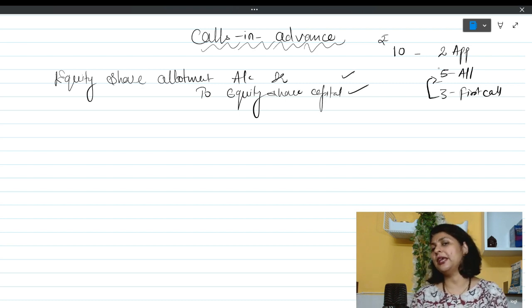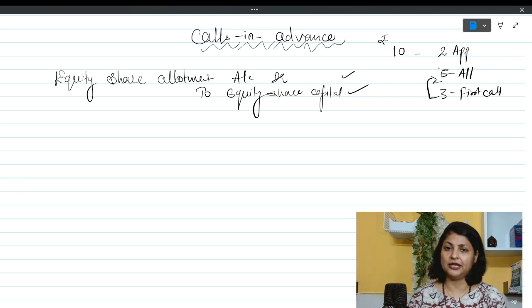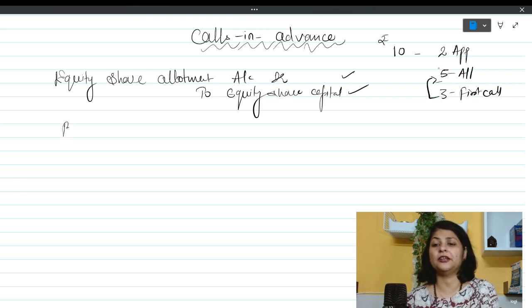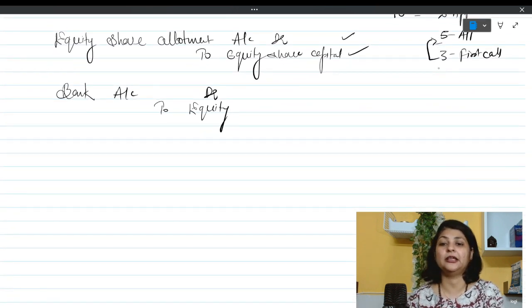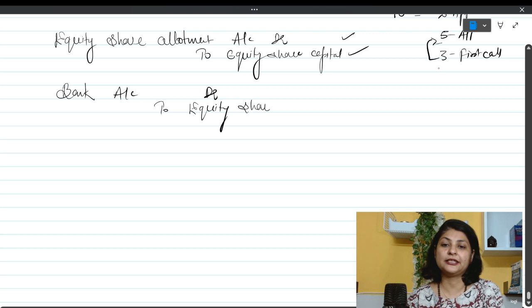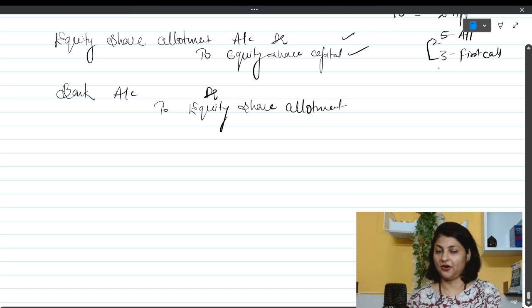Here there won't be any impact of calls in advance, but in the receiving entry, meaning when we pass the entry bank account debit to equity share allotment, here I will have to add one more thing, the amount which I have received for the first call, which is being paid by the shareholder in advance.